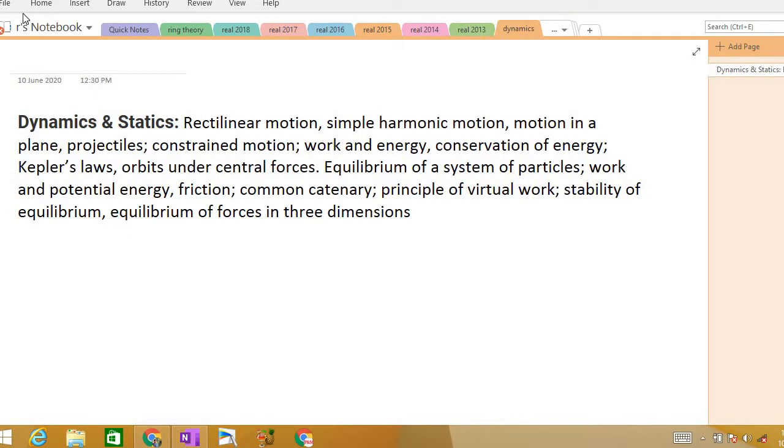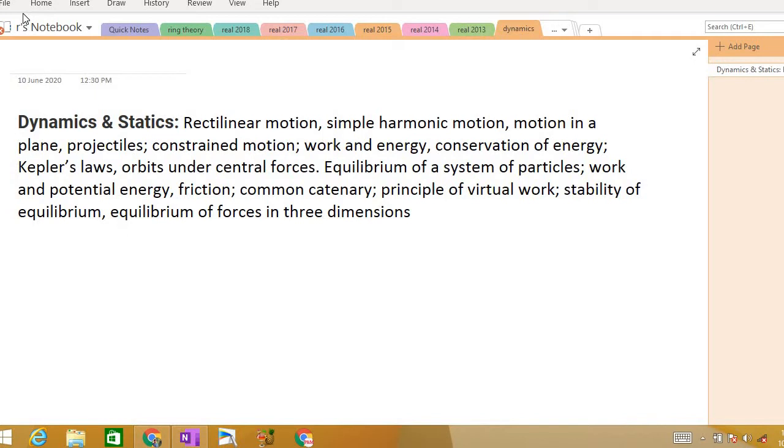It starts with rectilinear motion, simple harmonic motion, motion in a plane, projectile, constrained motion, work and energy, conservation of energy, Kepler's law, orbits under central forces, and the equilibrium of a system of particles, work and potential energy, friction, common catenary, principle of virtual work, stability of equilibrium, equilibrium of forces in 3 dimensions, right?